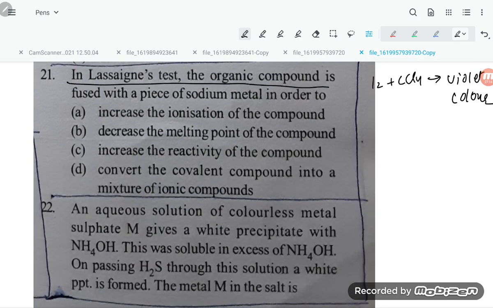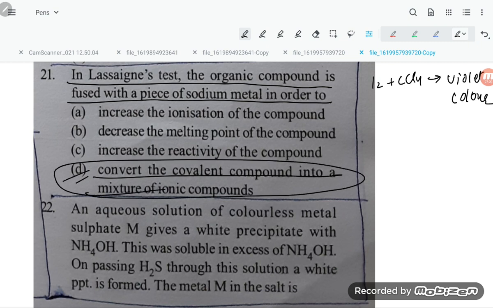In the Lassaigne test, the organic compound is fused with a piece of sodium metal in order to convert it into an ionic compound. So which one converts the covalent compound into a mixture of ionic compounds? Option number D is correct.